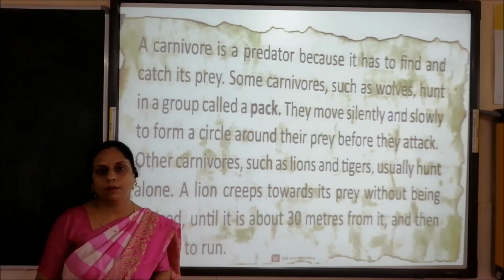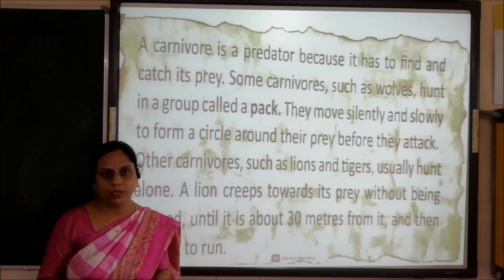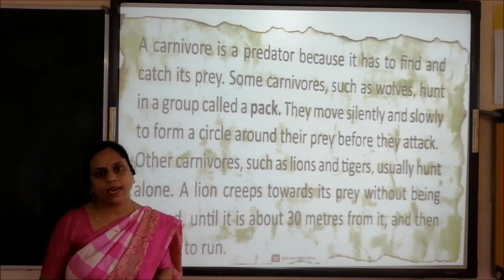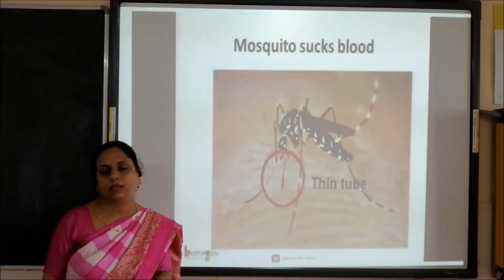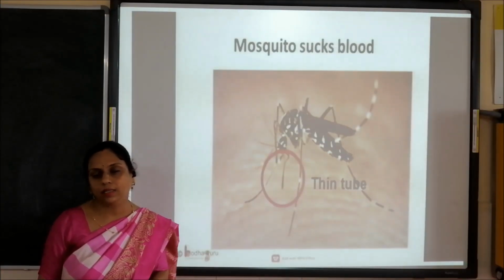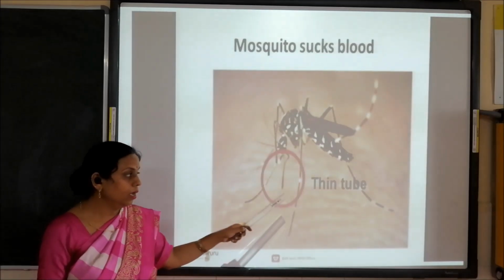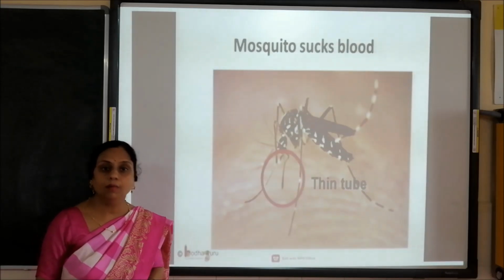When they see their prey, they make a circle around it, move silently and attack the prey. Mosquito is a carnivore. It sucks blood. How does it suck the blood? Yes, with a thin tube. It also has sucking mouth parts.